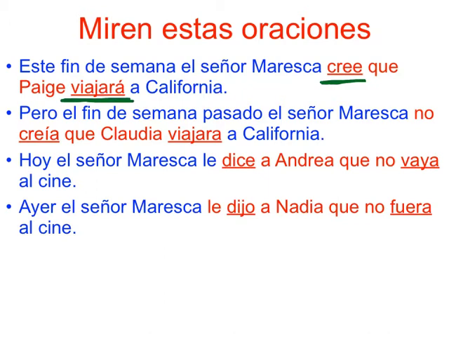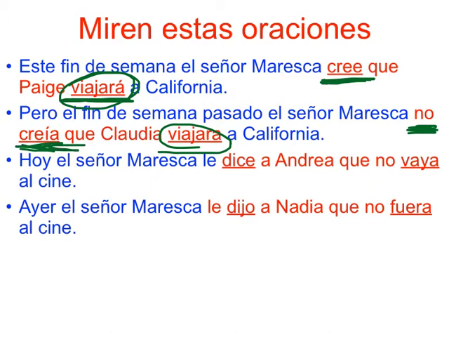So, este fin de semana el señor Maresca cree que Paige viajará a California. This is future tense. Because this is affirmative, use the indicative. However, pero al fin de semana pasado, obviously the past, el señor Maresca no creía. So we have no creer, but it's in the past, no creía, que, so we need to use the subjunctive. Claudia viajará a California. Notice the difference. Viajará, future. Viajará, past subjunctive. Only because we're using no creía que. Take a look at this one.